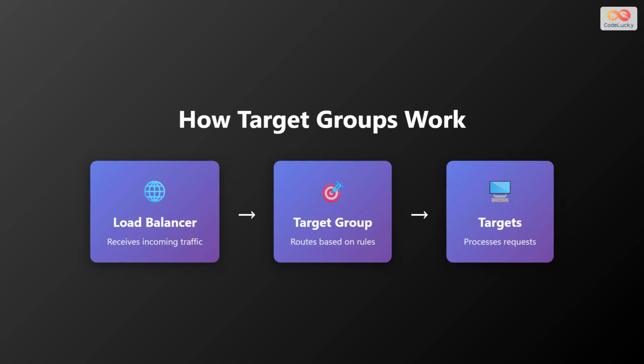Let's understand the flow of traffic through target groups. The process begins when a load balancer receives incoming traffic from clients. The load balancer then forwards this traffic to a target group based on configured routing rules. Finally, the target group distributes the requests among its registered targets, which are the actual servers or services that process the requests. This architecture provides a clean separation between traffic distribution and request processing, making your applications more maintainable and scalable.